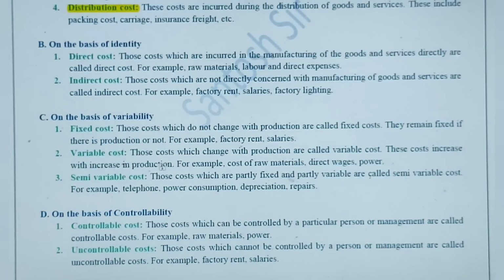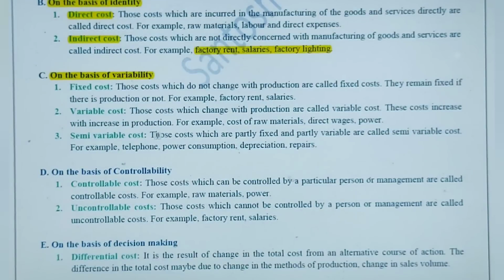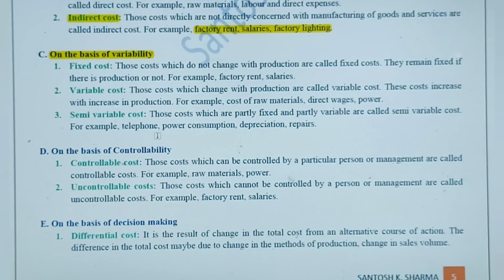On the basis of identity, we can divide the cost into 2 parts: direct cost and indirect cost. Direct costs are directly related to the manufacturing of a product, and indirect cost includes all indirect costs like factory rent and salaries of the employees. Now the third one is very important for your exam: how we can divide the cost on the basis of variability.